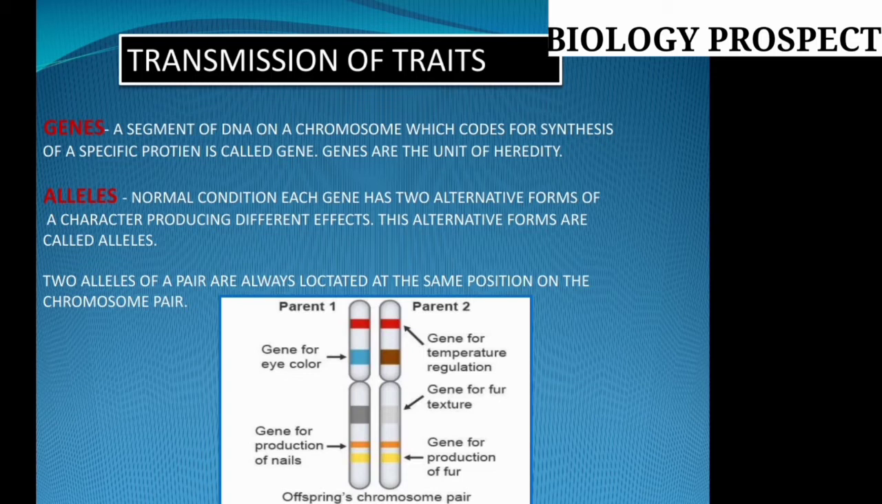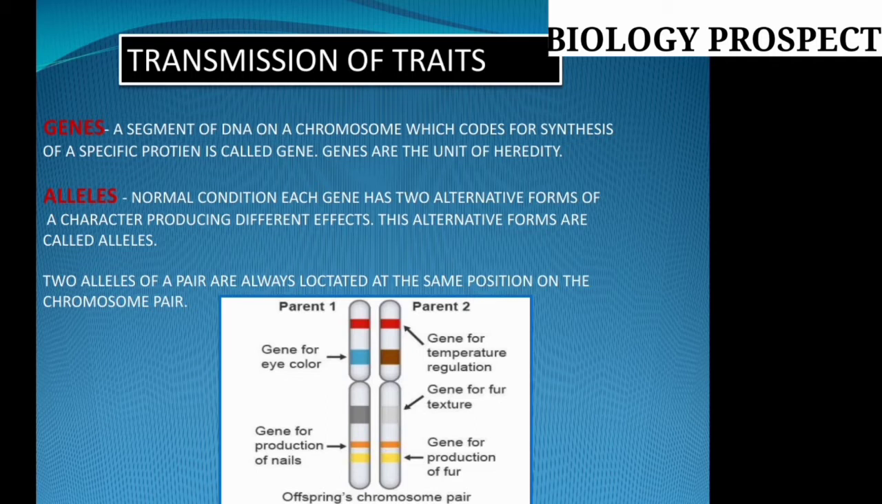Okay friends, now again I am telling you this same point, that is the allele. It is the normal condition: each of the genes has two alternative forms. In these pictures which I display on the screen, you see parent 1 and parent 2. Actually these are two pictures, one for the paternal and another for the maternal. This one shows the two parents, the father side and the mother side, the two homologous pair of genes,